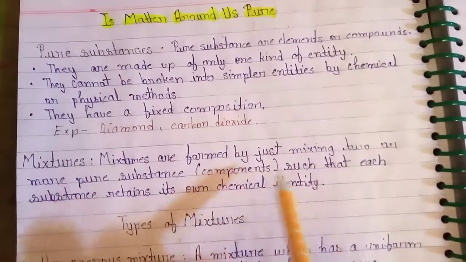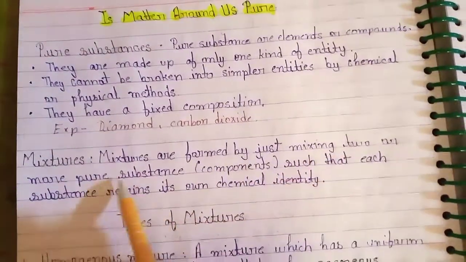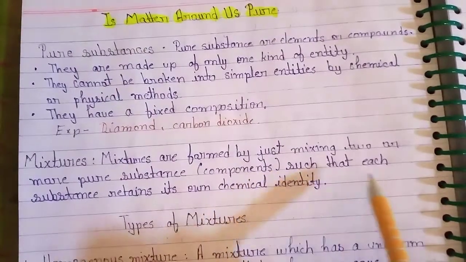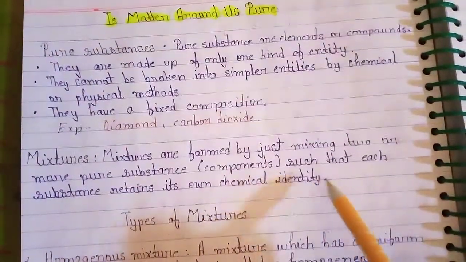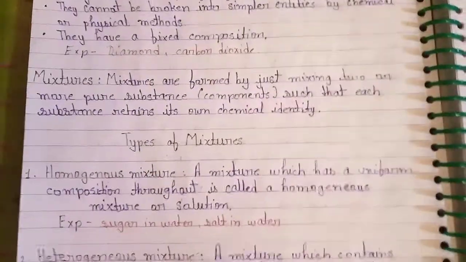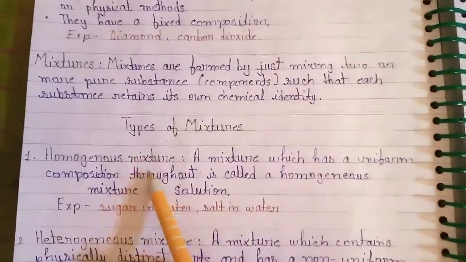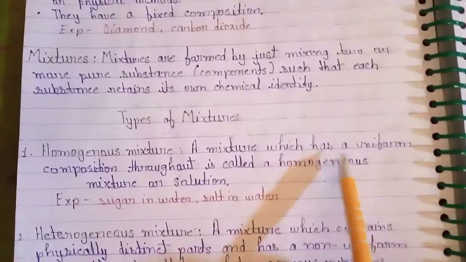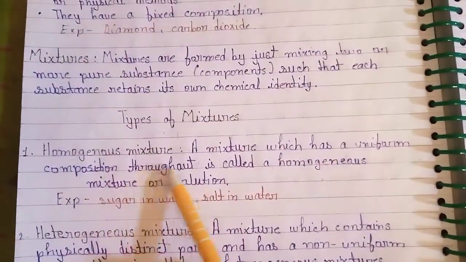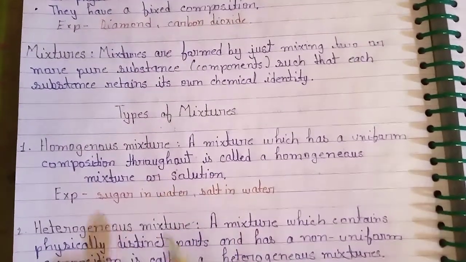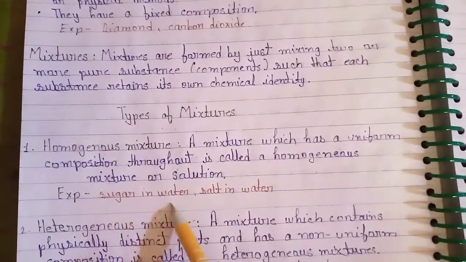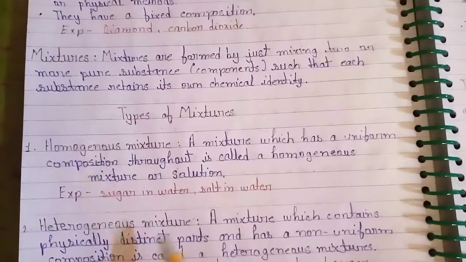Mixtures are formed by just mixing two or more pure substances or compounds such that each substance retains its own chemical entity. Types of mixture: homogeneous mixture. A mixture which has a uniform composition throughout is called a homogeneous mixture or solution. Example: sugar in water, salt in water.